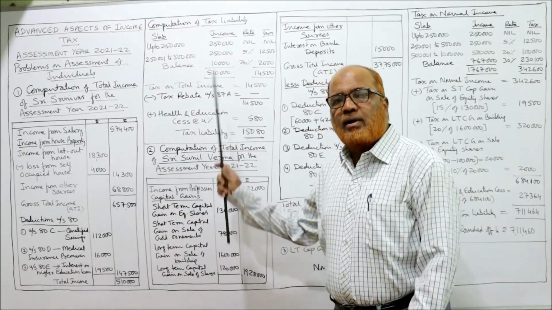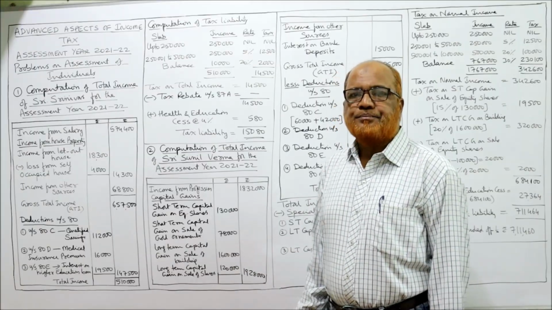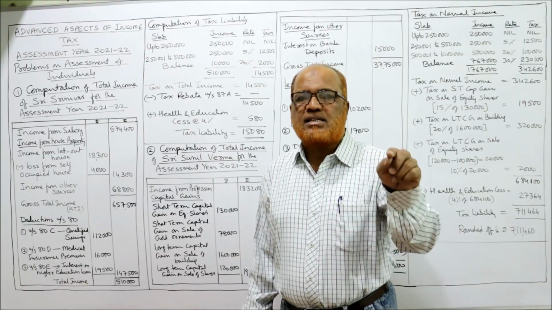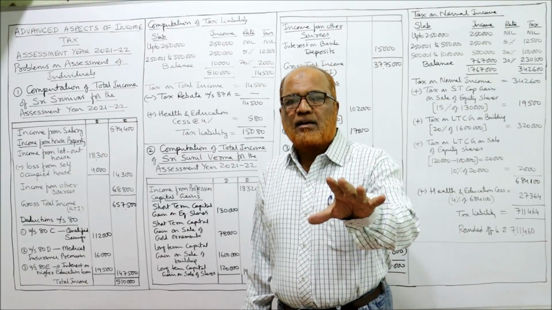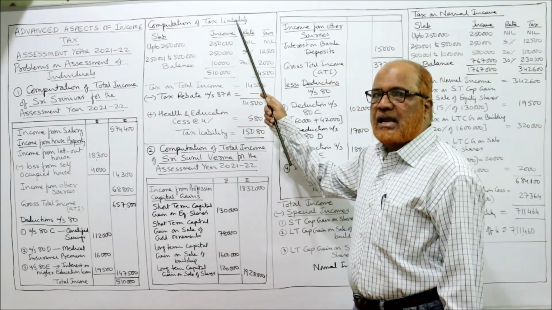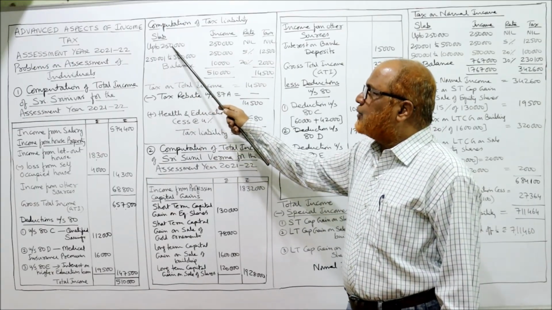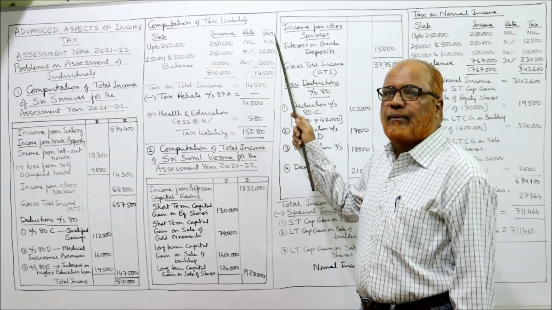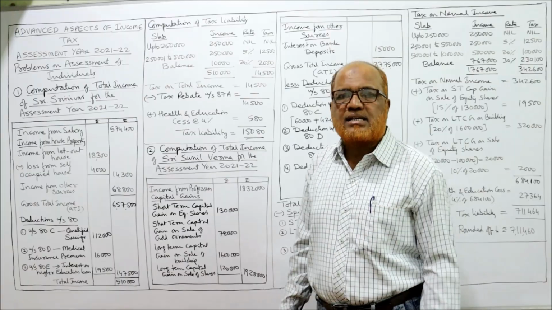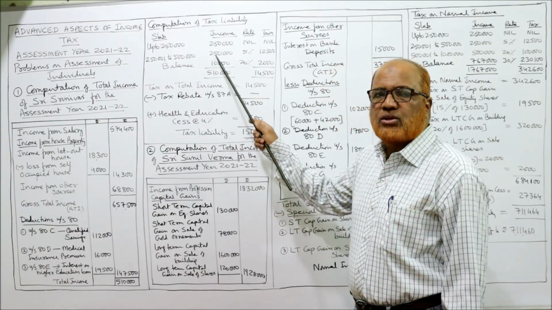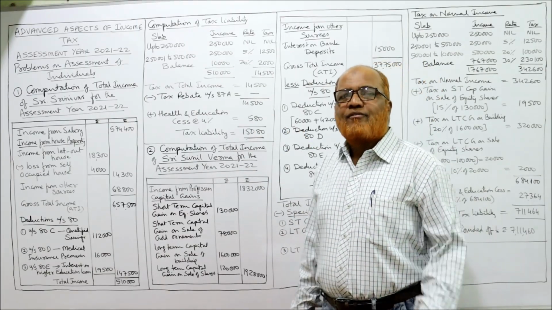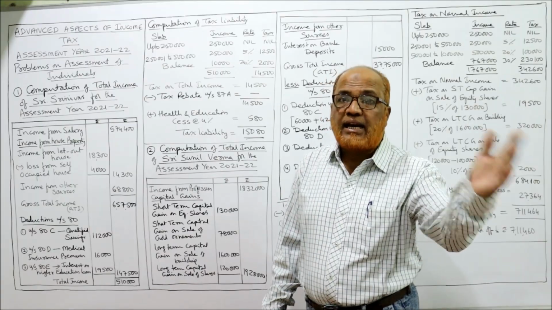We have calculated. Now it is asking you to calculate tax liability. If nothing is given, we assume the SSC is a non-senior citizen. For non-senior citizen, the basic exemption is 2,50,000. So here computation of tax liability. Slab. First slab up to 2,50,000, income 2,50,000, nil, no tax. From 2,50,001 to 5 lakh, second slab, the income comes to 2,50,000, 5% tax, 12,500. The next slab goes from 5 lakh 1 to 10 lakh rupees.